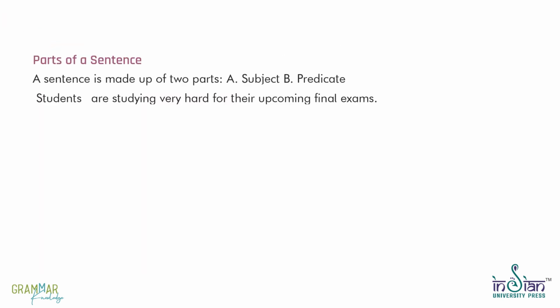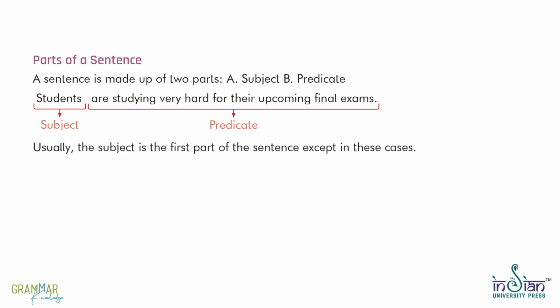Parts of a sentence. A sentence is made up of two parts: A, subject; B, predicate. Students are studying very hard for their upcoming final exams. Students: subject. Are studying very hard for their upcoming final exams: predicate. Usually, the subject is the first part of the sentence except in these cases.